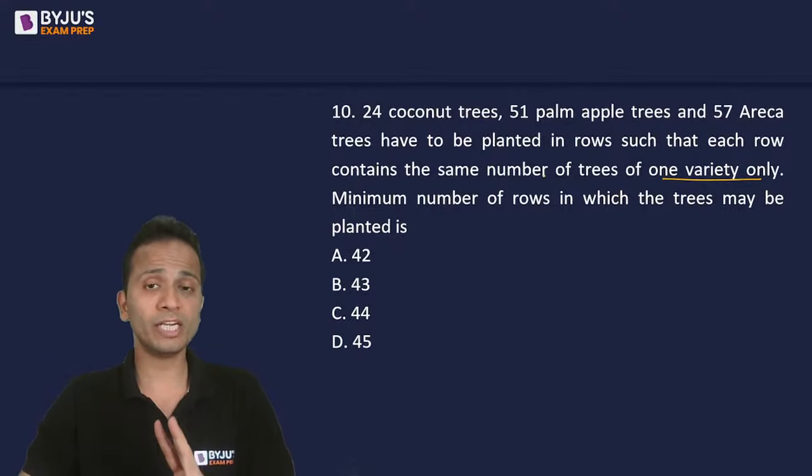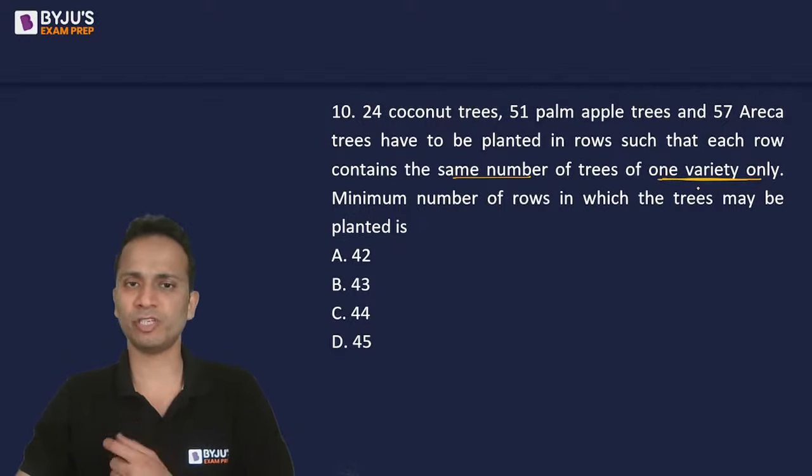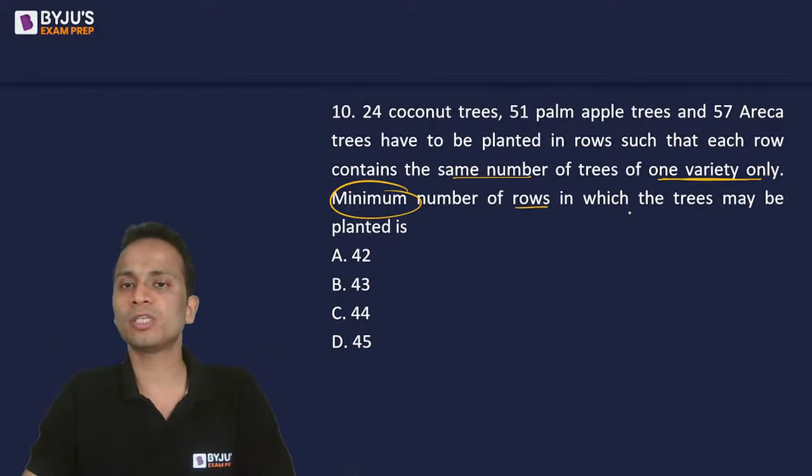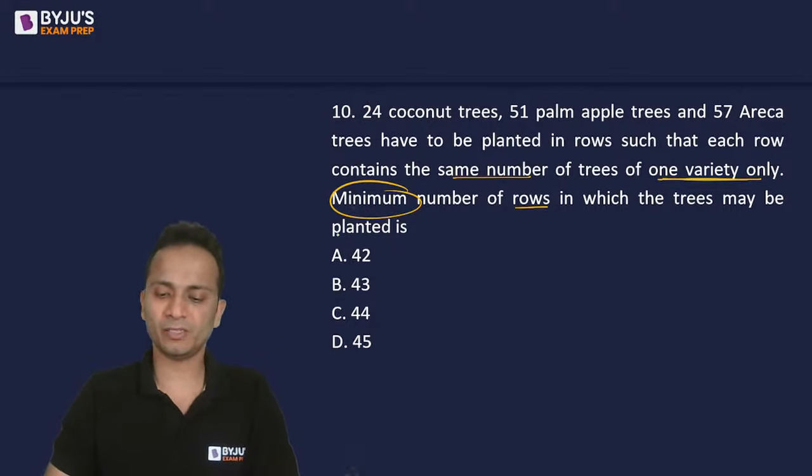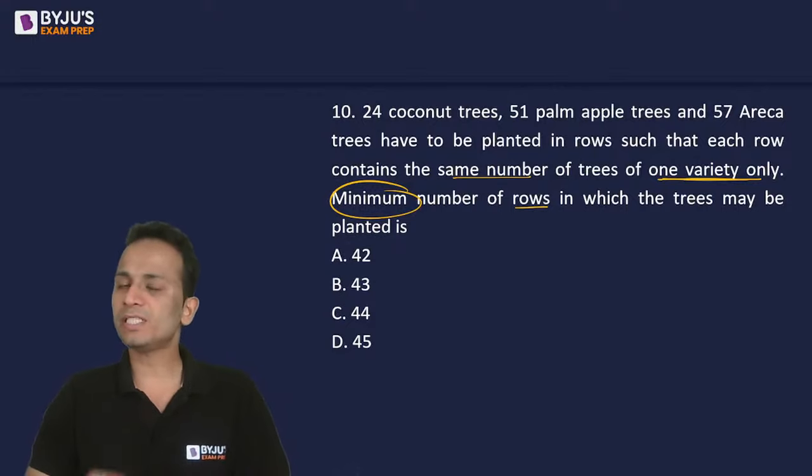So there are two conditions. Each row contains same number of trees, and each row should have same variety of trees. Okay, we have to minimize the number of rows in which the trees may be planted. Very basic, straightforward concept.